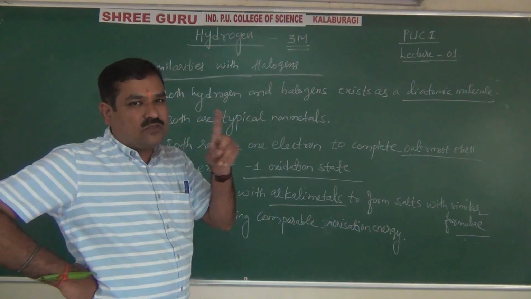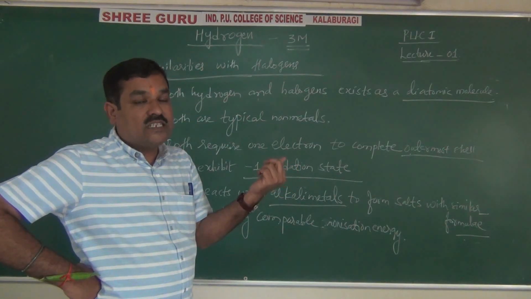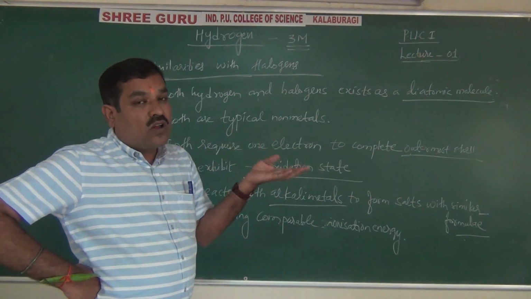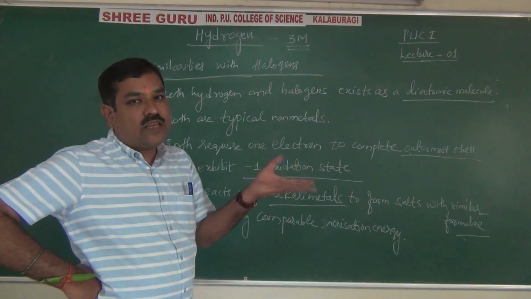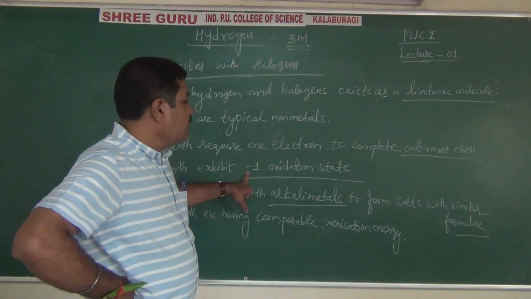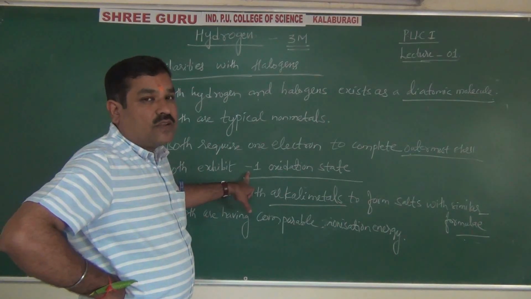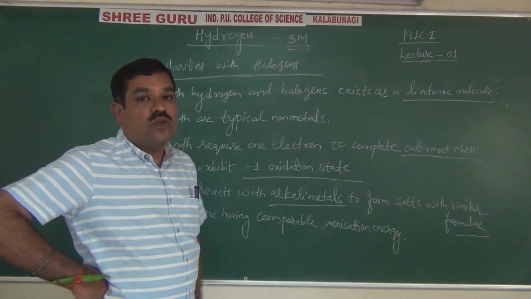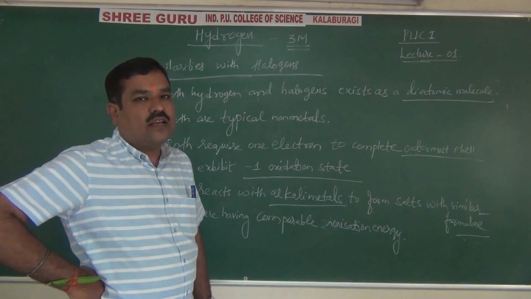If hydrogen acquires one electron, it will acquire the nearest noble gas configuration of helium, He. Whereas all halogens acquire the nearest noble gas configuration of neon, argon, krypton, etc., and thereby become stable. That's why if they gain one electron, they acquire -1 oxidation state. Hydride, H-, whereas the others become F-, fluoride, Cl-, chloride, Br-, bromide, I-, like that.